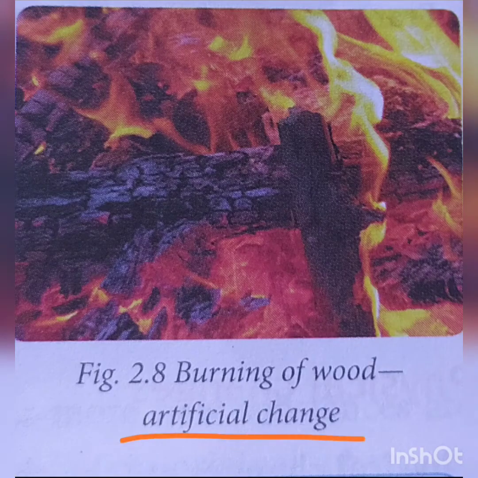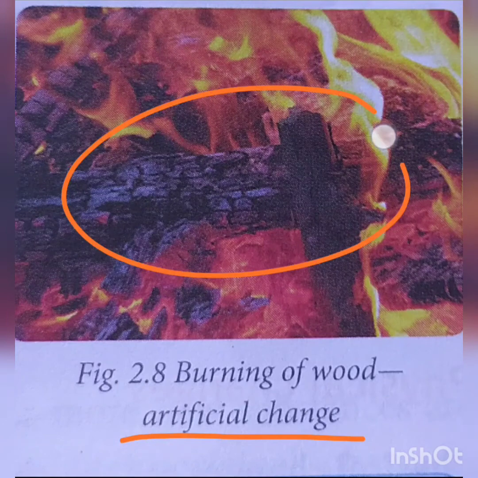Artificial changes are changes that take place artificially or are brought about by human beings, and are known as artificial or man-made changes. For example, burning of wood, manufacturing sugar from the sugarcane juice, manufacturing goods in factories or industries are controlled and performed by human beings. So they are artificial changes.